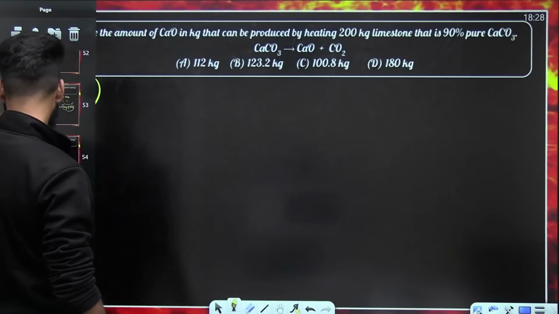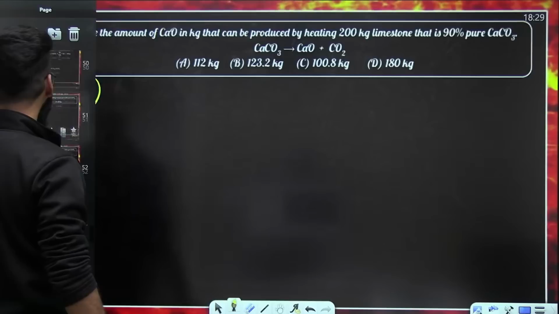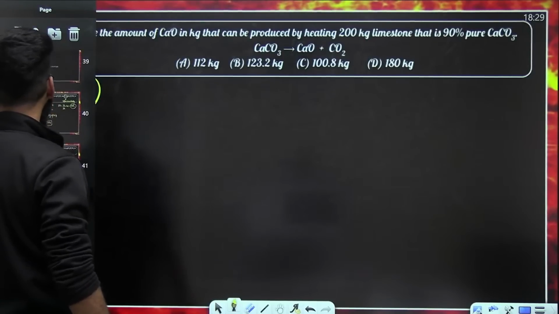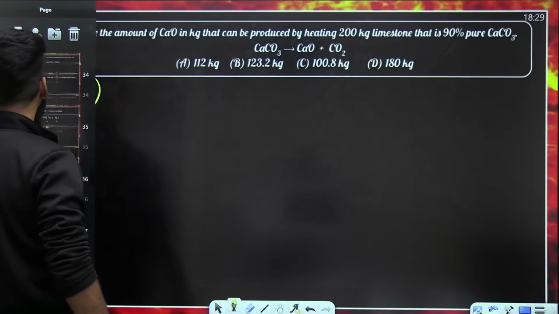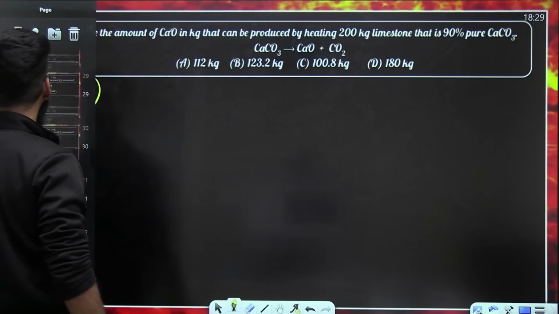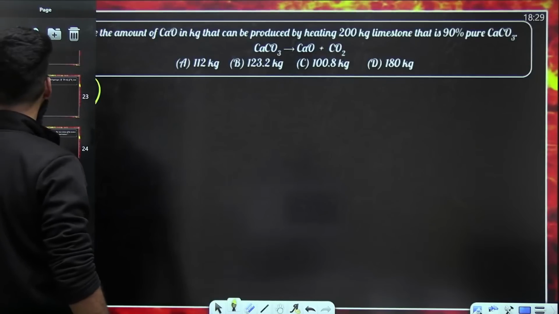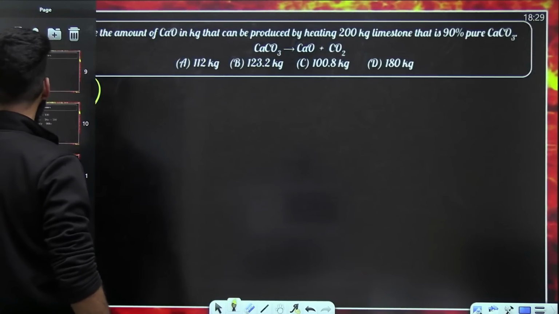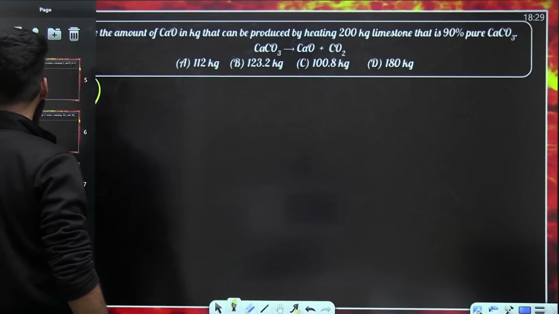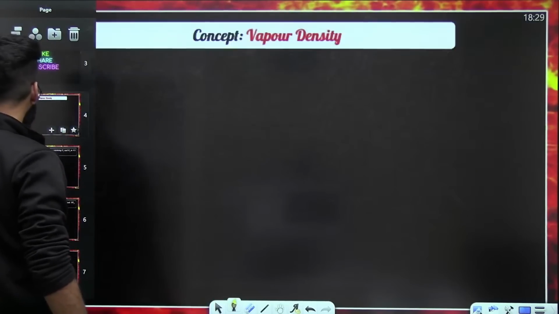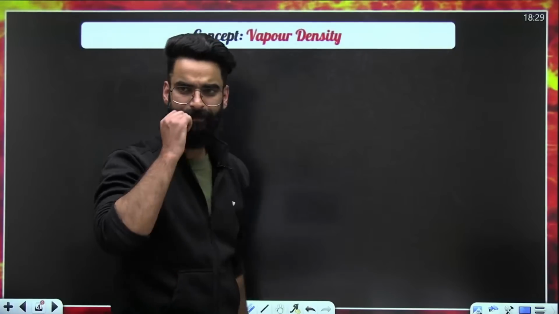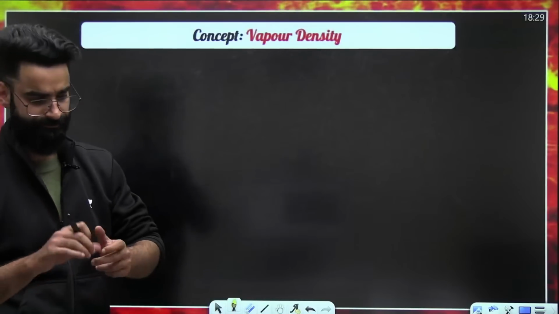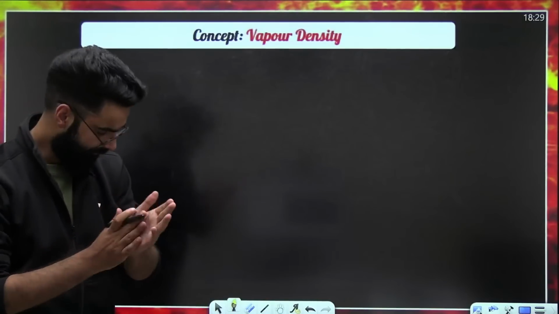Perfect, guys. So let's move on now. Before starting the molecular and empirical formula, there is one more term which you need to know. And what is that term? That is vapor density. One simple term, vapor density. Now, what is this vapor density all about?